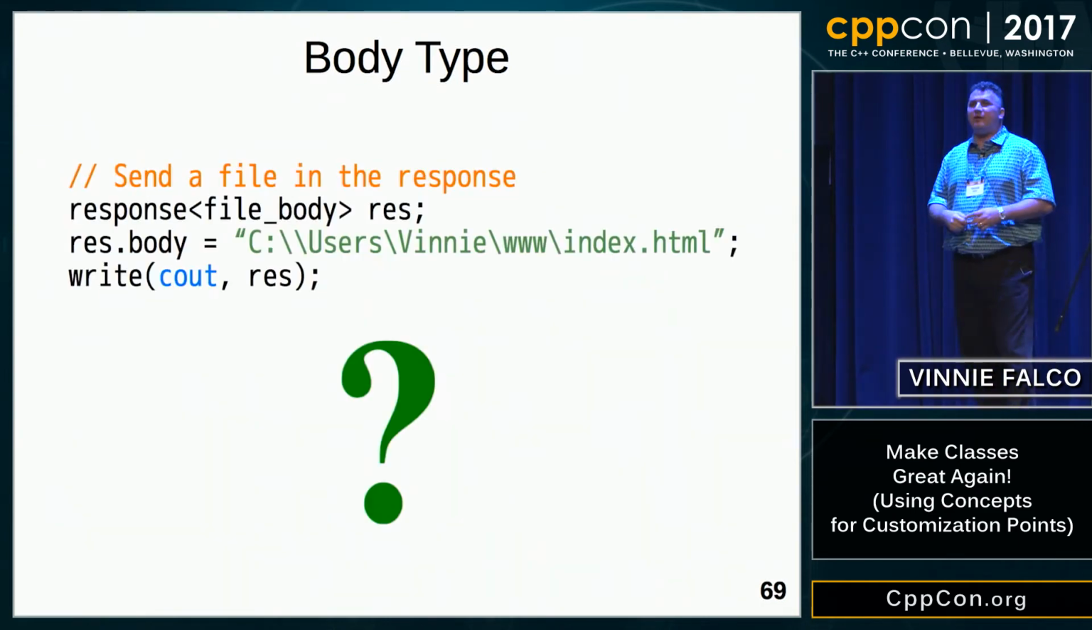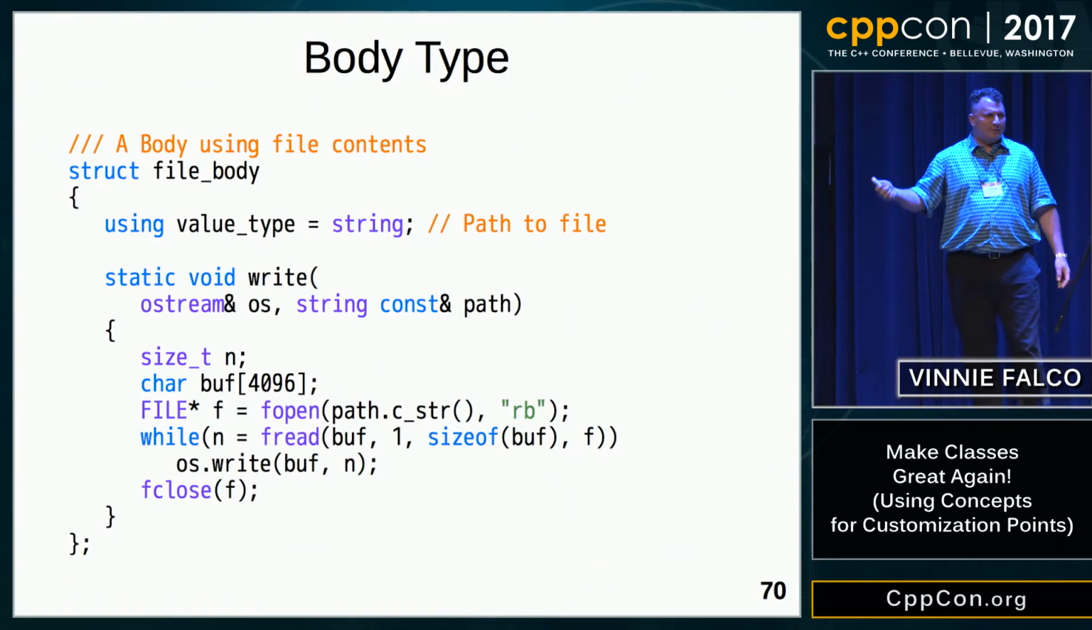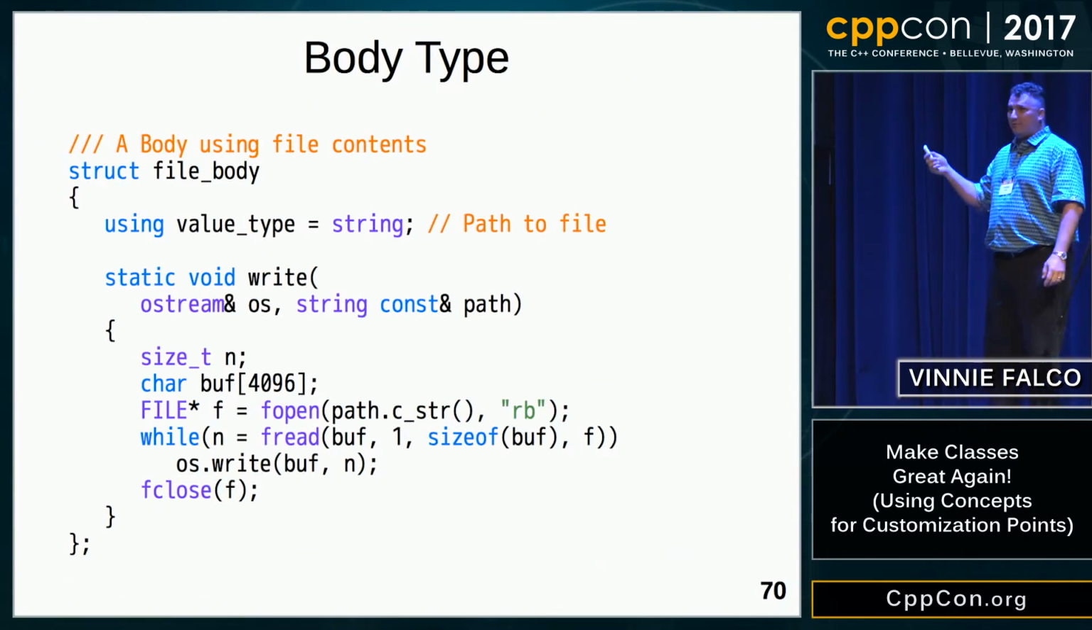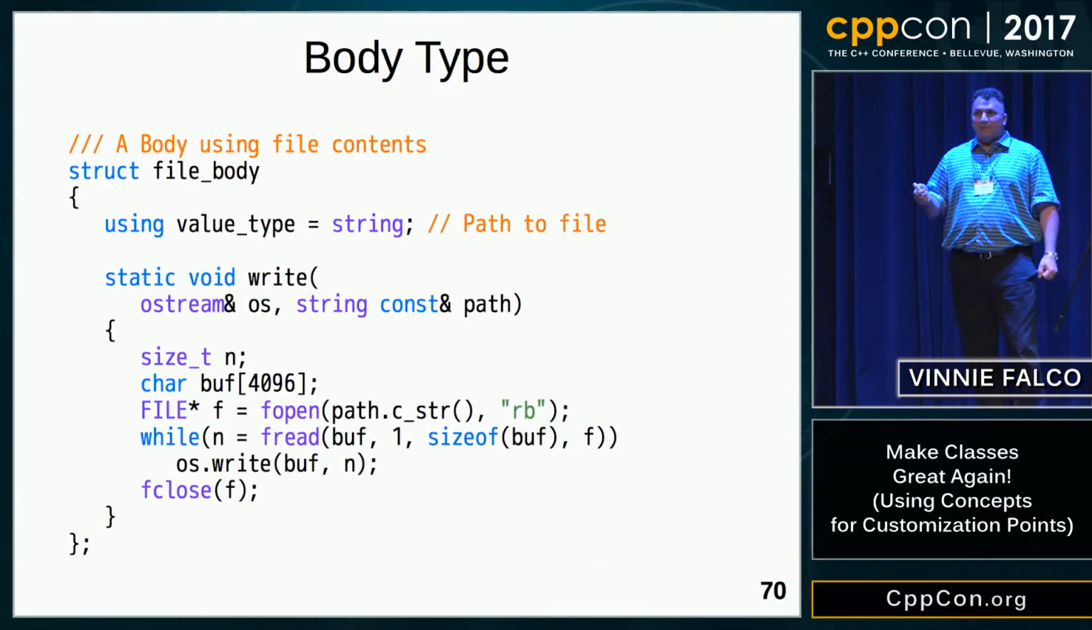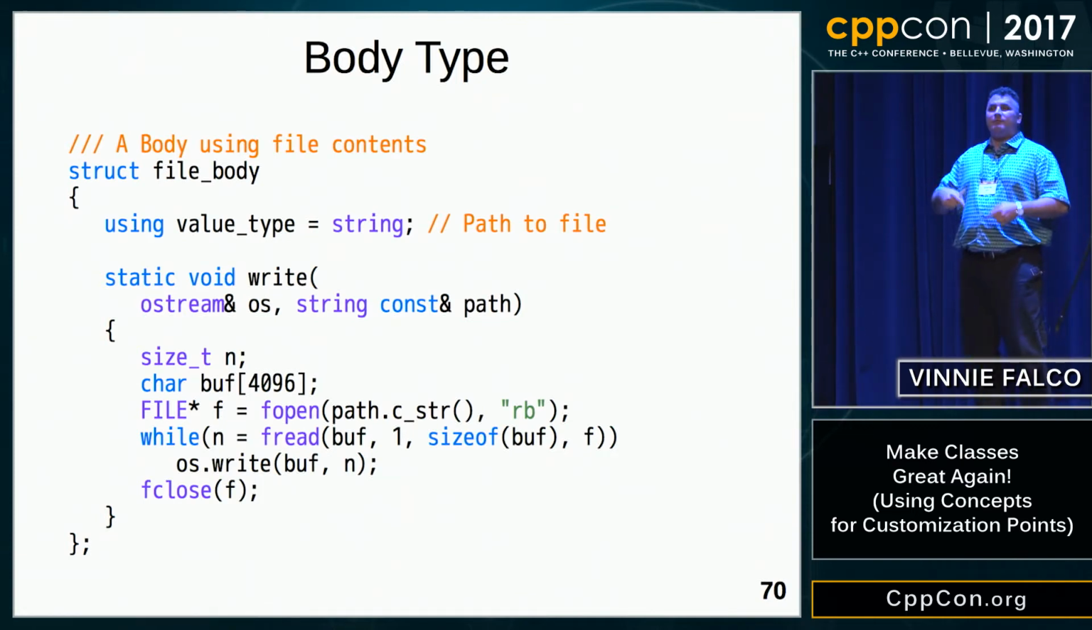Now do we have the technology to serve a file simply by putting a file name into the body member? It turns out we can. Here's our file body. We've got the nested value type, which is a string. We've got our static write function, only this time the implementation of the function opens the file, loops over the data, and delivers it to the output stream.